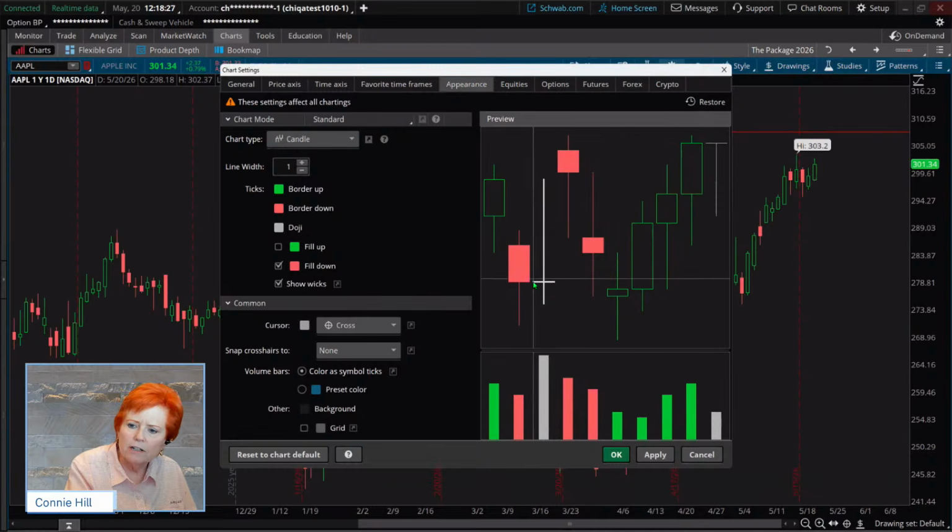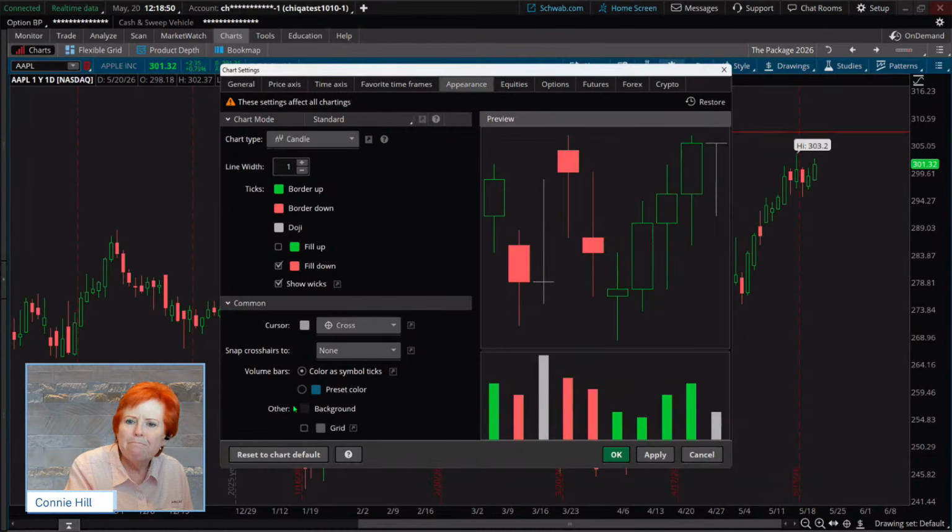This little character here is what we call a doji. And essentially the opening and closing price are the very same, and so it doesn't really have a candle body. It just has that one line. And so they've got this one set up to show in gray. Again, if you don't like gray, change it, okay? But the gray is matching the doji candle here as well.